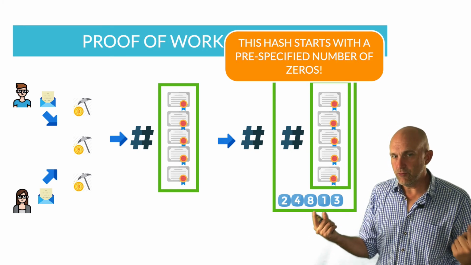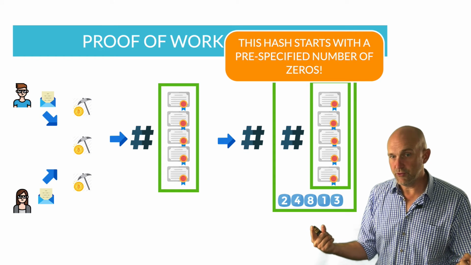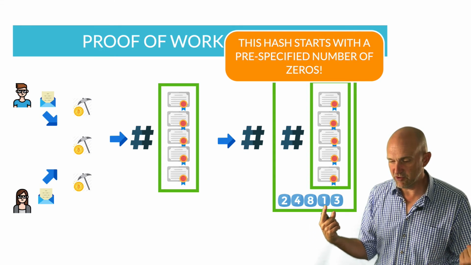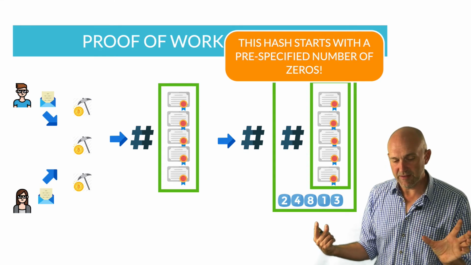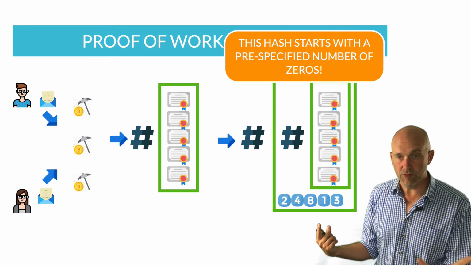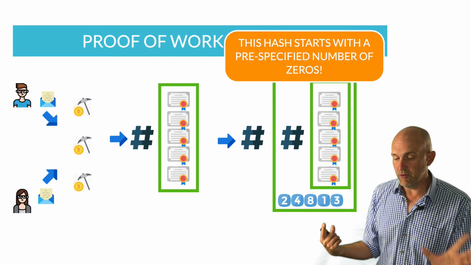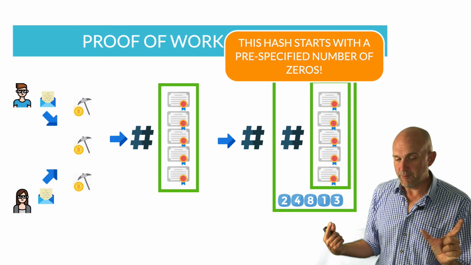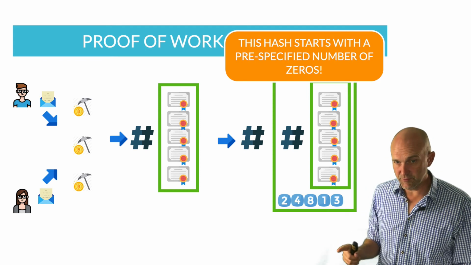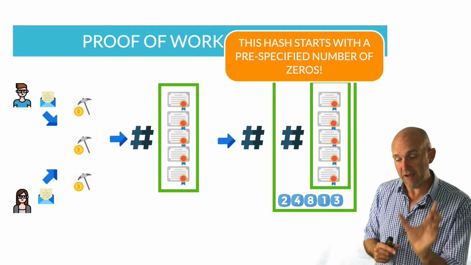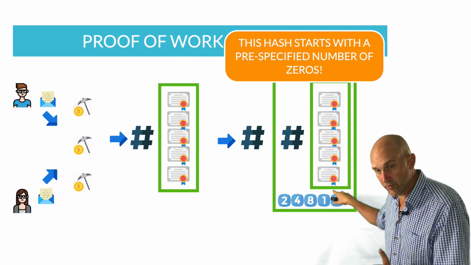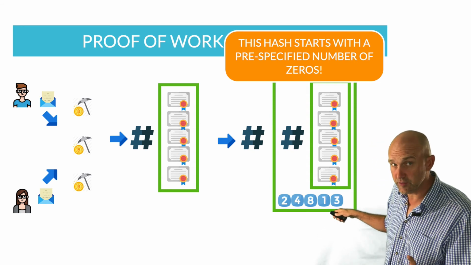Now, in order to prove that you are the one who can produce a new block, this output text has to have a specific form, which has to start with a certain number of zeros. In order to find a hash of all this information with a number of zeros, you add an extra piece of information, which is this one that you see at the bottom here. It's called a nonce.